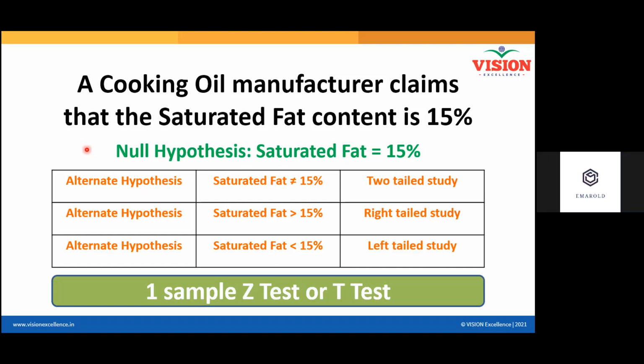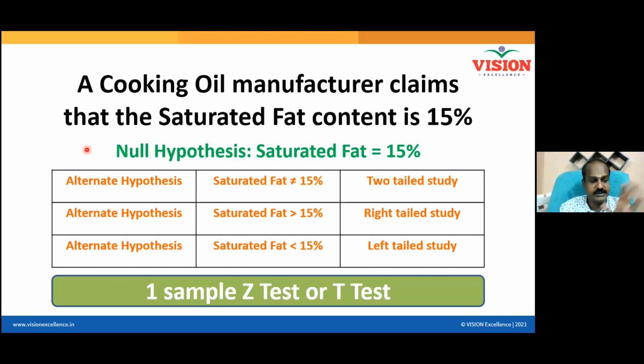From the market, sir. From the market, because you are an outsider. Without reason, you can't go inside the company. So right now, you are able to collect sample only from the market. That means population is unknown to you. What is population? What the company produces is population. But you can take sample only from the market, so population is unknown to you. But you want to judge the population. You want to understand whether the company is maintaining the saturated fat or not.